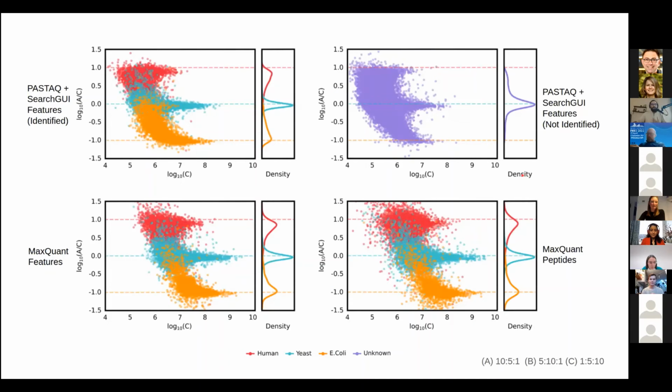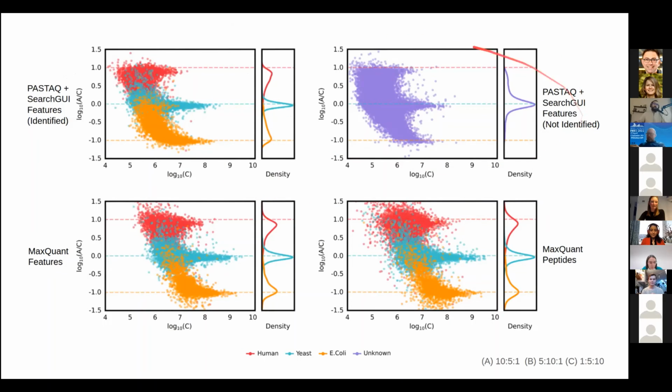And there's another thing to be said about the fact that we are using MS1 quantification, and it is that if you only quantify the MS2, you might be losing out on some potential information that you can use for another study further down the line, right? So as you can see, both with the identifications that we get from PASTAQ, but also MaxQuant, we get similar profiles of the proteins for the different mixtures in here.